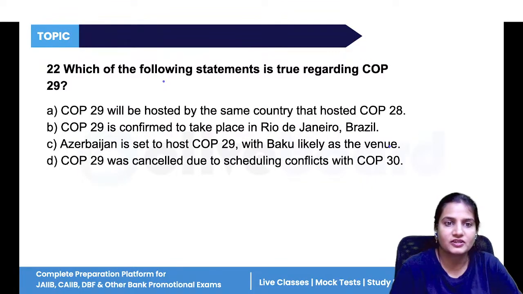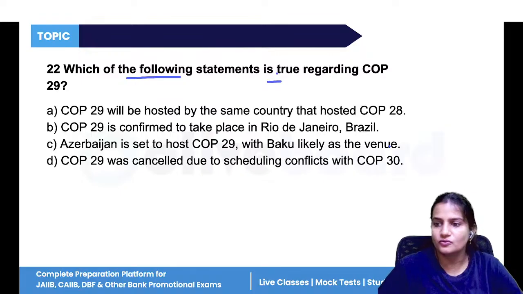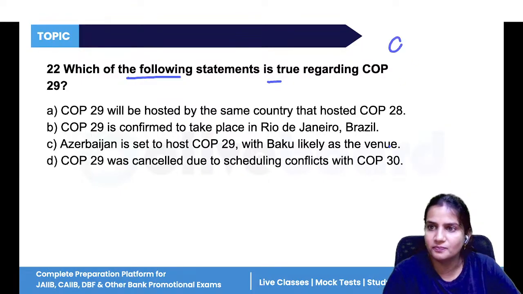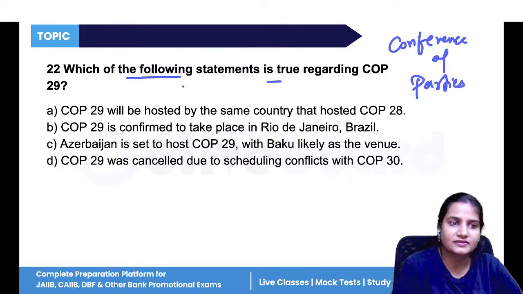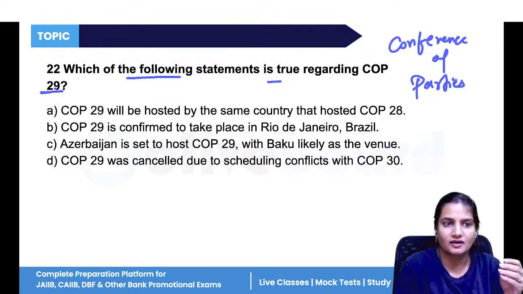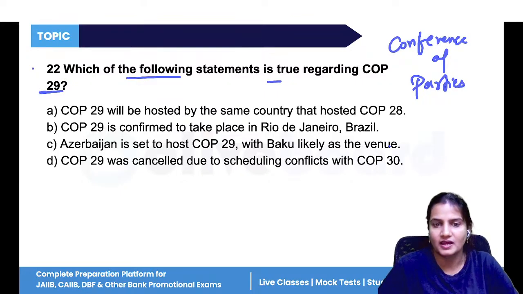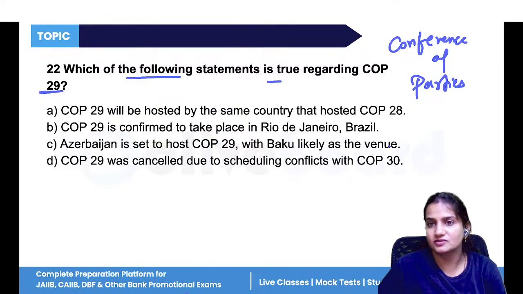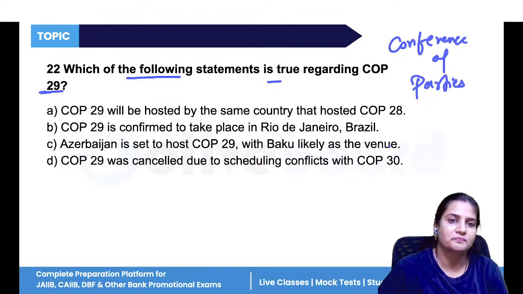Now, next, which of the following statements is true regarding Conference of Parties 29? So COP, the full form is Conference of Parties. The latest conference conducted so far is the 29th conference. Now, where was it conducted, in which state, and what was the agenda of the COP meeting?